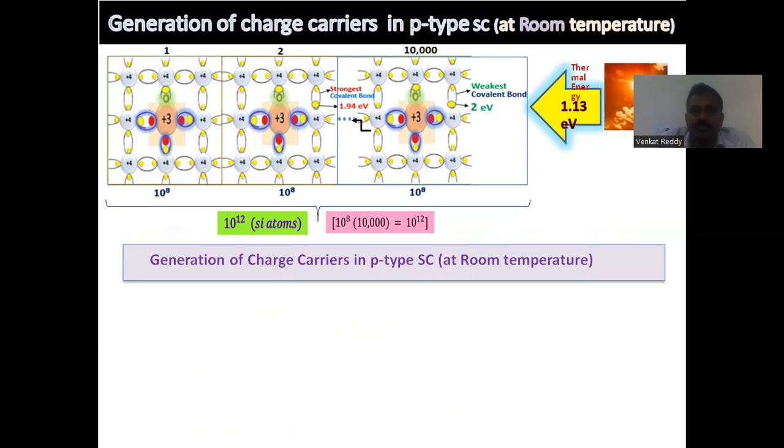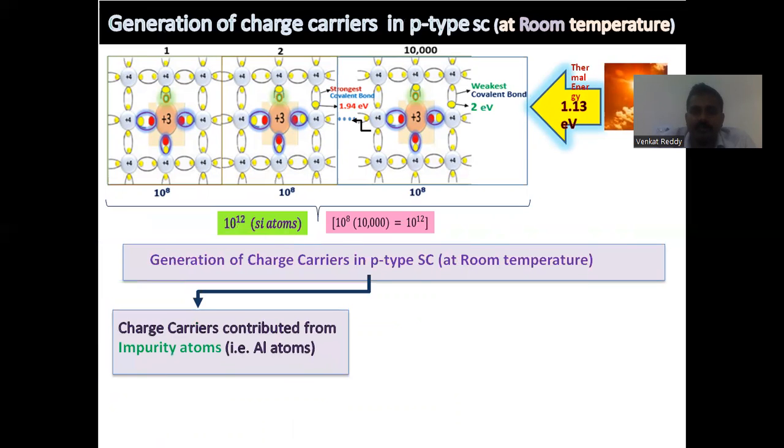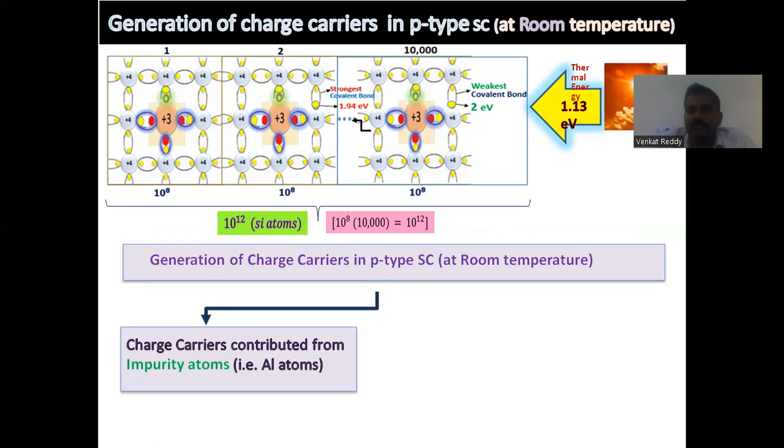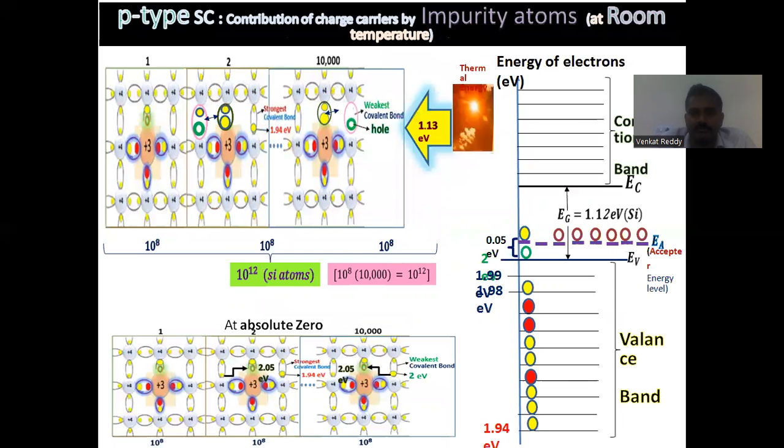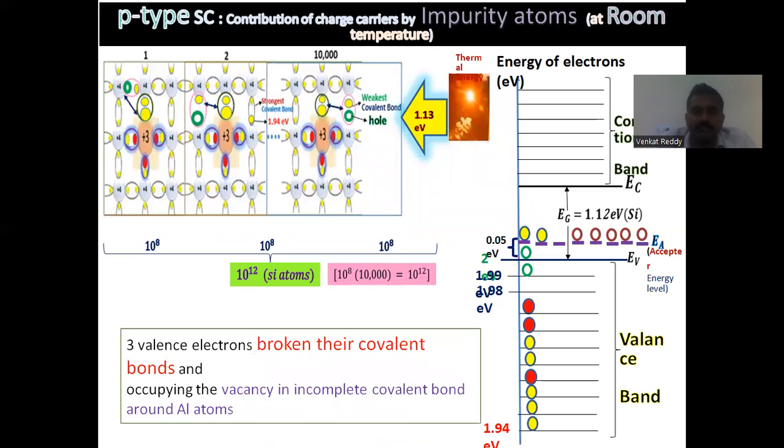So the charge carriers in p-type are those contributed from impurity atoms and those from thermally generated holes. This is all about extrinsic semiconductor materials.